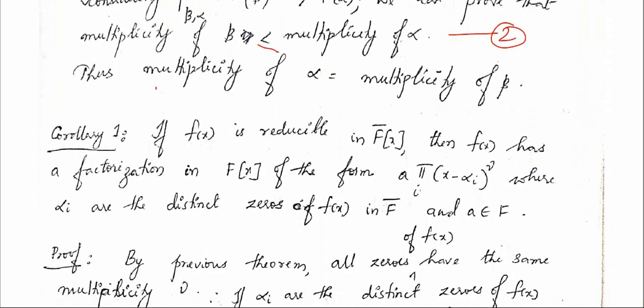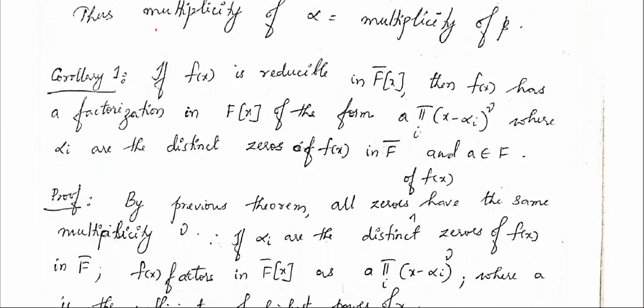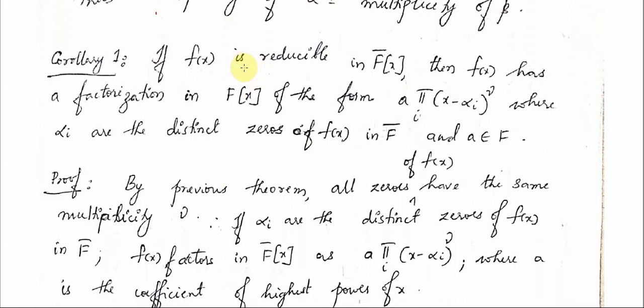Now let's have a look at this corollary. If f of x is irreducible in capital F of x (I made a small mistake on the slide), then f of x has a factorization in capital F bar of x of the form a times the product over i of (x minus alpha i) raised to mu, where alpha i are the distinct zeros of f of x in F closure and a belongs to F, your field.